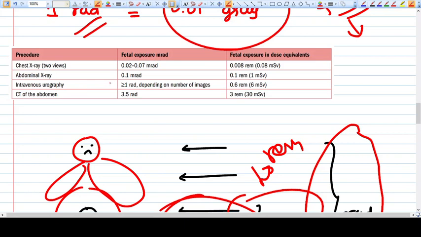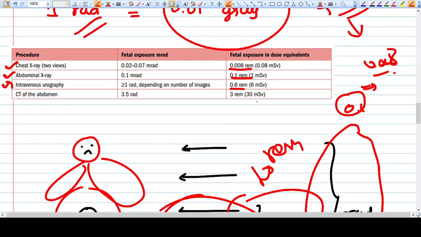The chest X-ray's fetal exposure is very low, 0.008, so it is considerably safe. Abdominal X-ray is 0.1 rem, so it is also considered safe. Intravenous urography, in which we take multiple images of abdominal X-ray, goes around 0.6 rem.